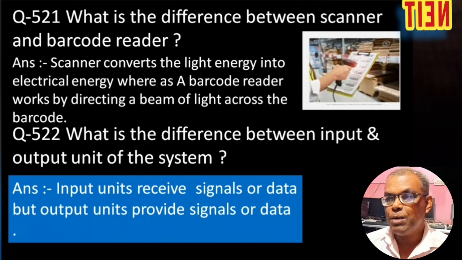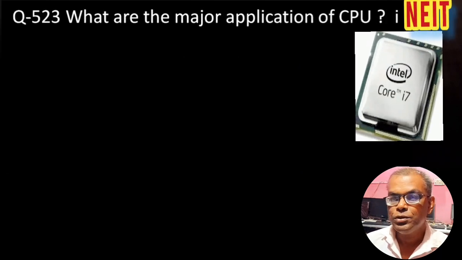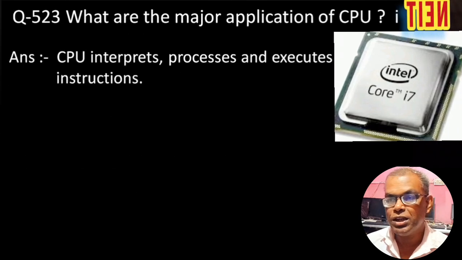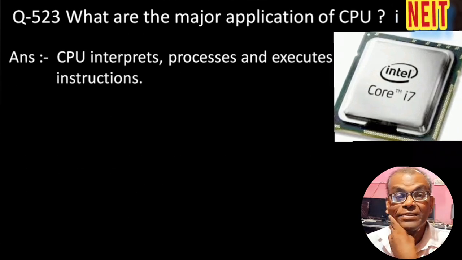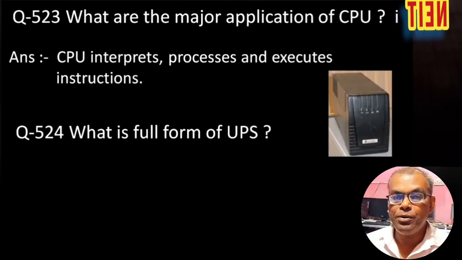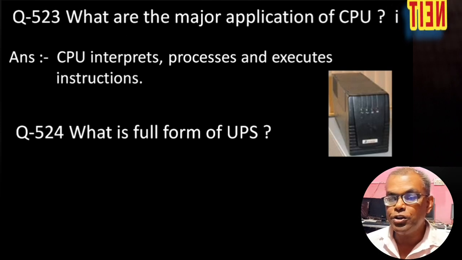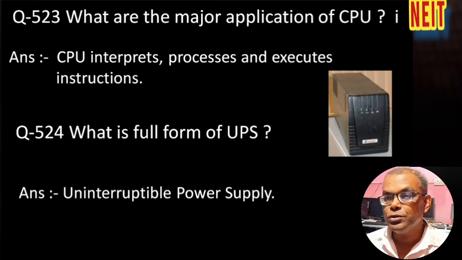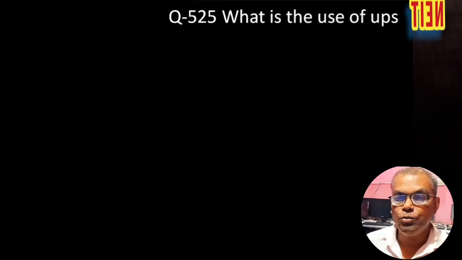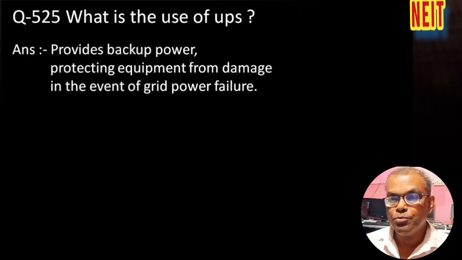What are the major application of a CPU? CPU interprets, processes and executes the instructions. Now question number 524. What is full form of a UPS? Uninterruptible power supply. What is the use of a UPS? UPS provides backup power, protecting equipment from damage in the event of a grid power failure.